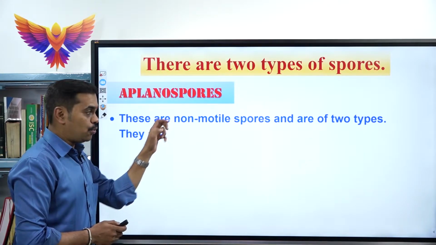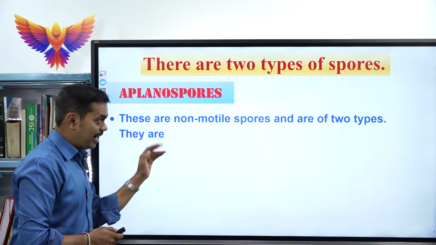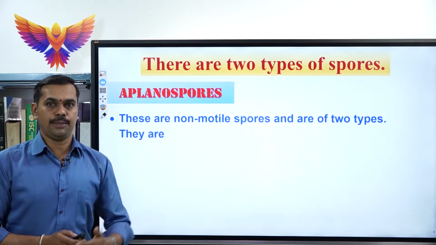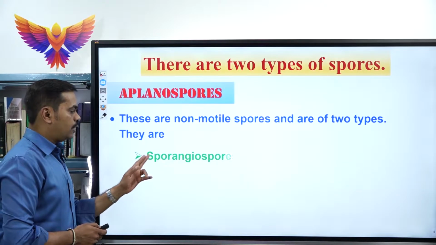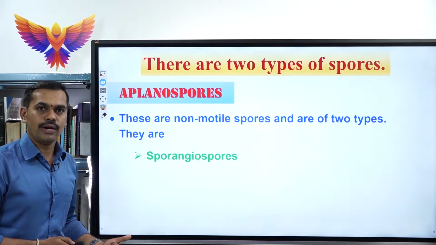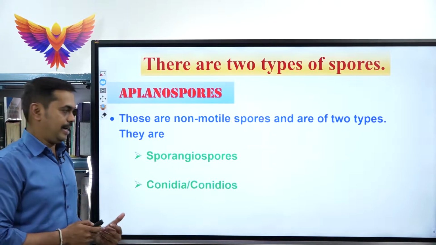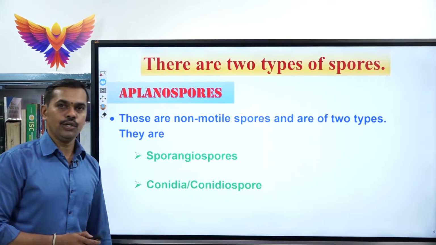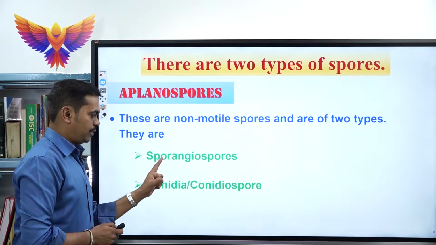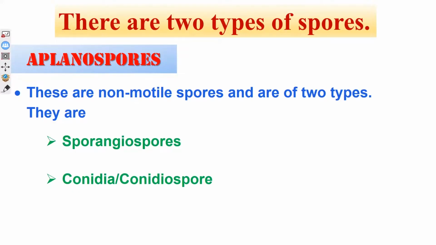Aplanospores are further divided into two types. The first one is called sporangiospores, very important, and the second one is called conidia, or also conidiospore.